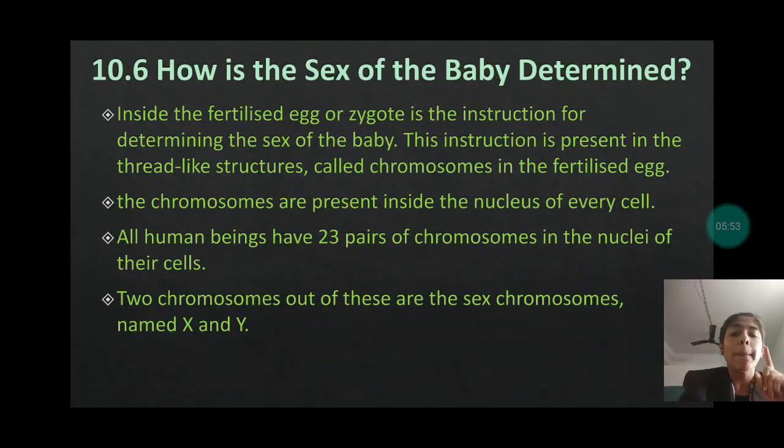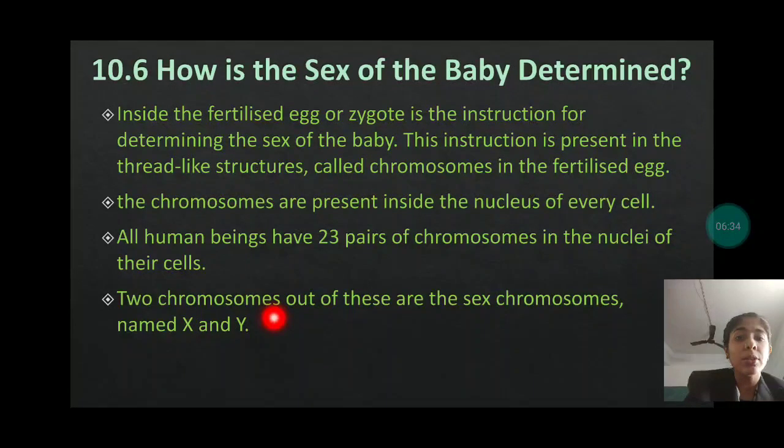So one of the pair of the chromosomes is related to X and Y, which determines the sex of the baby or of a person. The instruction is present in the thread-like structure called chromosomes in the fertilized egg. The chromosomes are present inside the nucleus of every cell. All human beings have 23 pairs of chromosomes in the nuclei of their cells. Two chromosomes out of these are the sex chromosomes named X and Y.